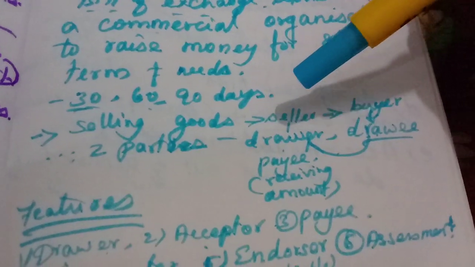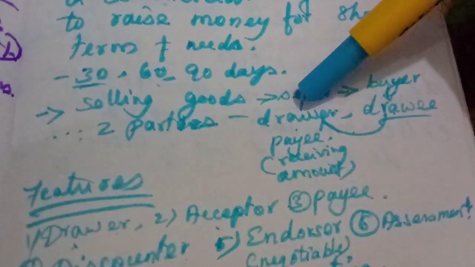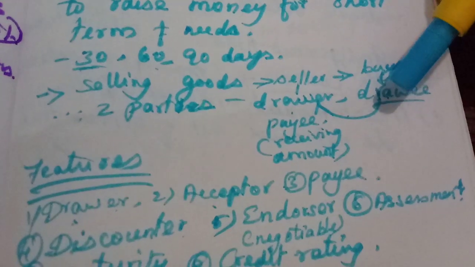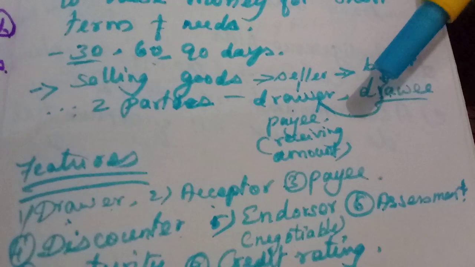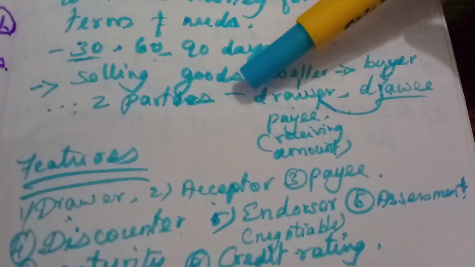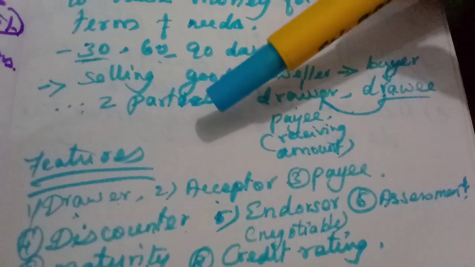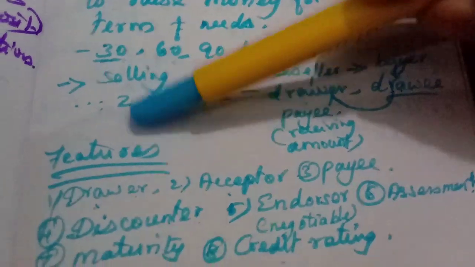So it is drawn by a seller of goods on a buyer of goods, and it has many features.